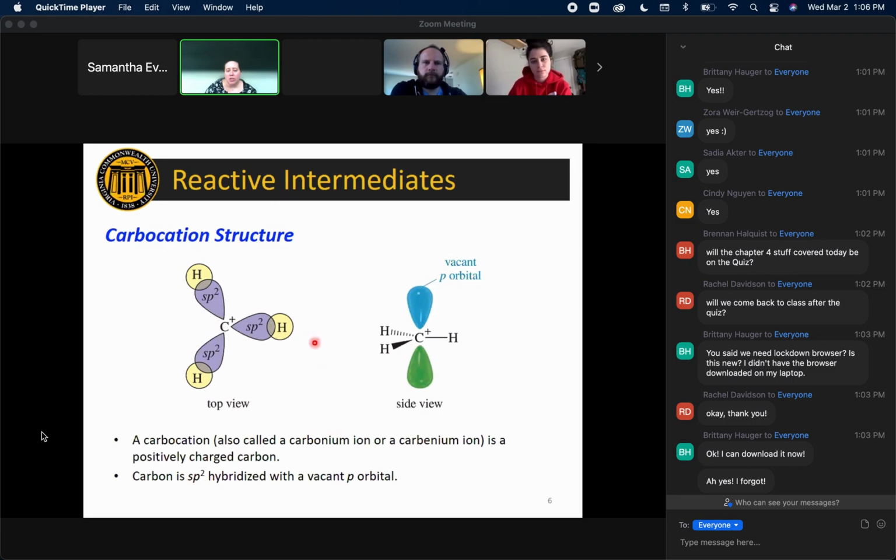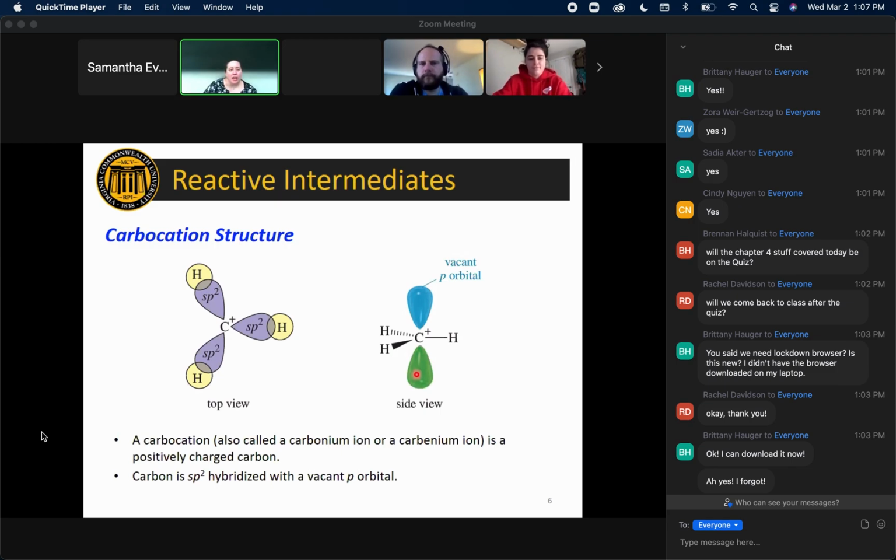The carbocation structure, as you can imagine, is sp2 hybridized. It's planar. And the reason for that is because it has to accommodate only the 3 bonds. So for VSEPR theory, we only have 3 electron pairs that are trying to repel each other, right? And so there's one unhybridized p orbital that's left over, and that vacant p orbital is where the positive charge resides. That's where that formal charge kind of exists. So this is an empty orbital that is just waiting to take on some electrons, right?